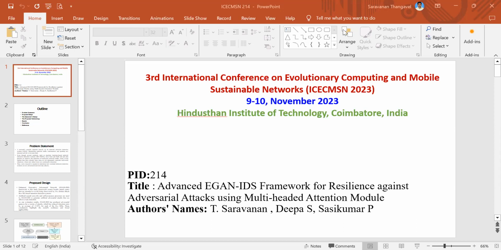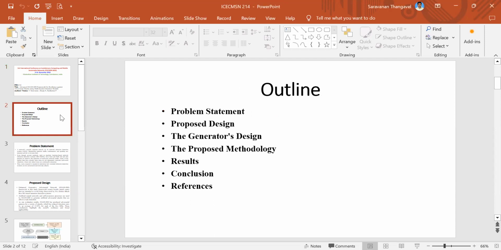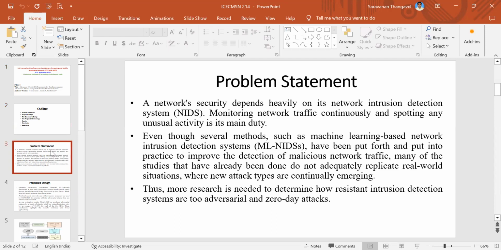My paper ID is 214. The title of my paper is Advanced EGAN IDS Framework for Resilience Against Adversarial Attacks Using Multi-Headed Attention Module, authored by myself, Deepa S. and Sasikumar P. The outline of my paper is problem statement, proposed design, generator design, the proposed methodology, results, conclusion, followed by references. First, we are going to see the problem statement.